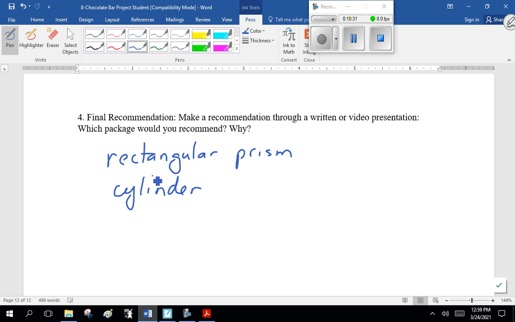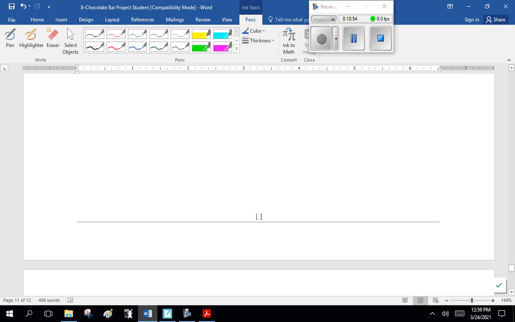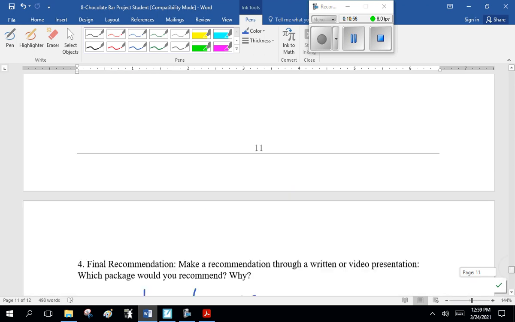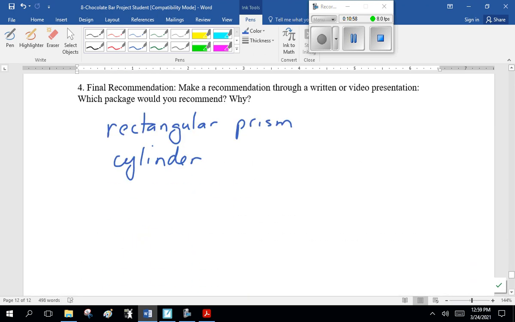Here, use your artistic talent and tell me why. You think the cylinder looks better, or it's easier to make, or the surface area is smaller, so you need less packaging. That's probably a better one than artistic skill, but many of you impress me with your artistic skill. Show me something. Okay? Now, you've got one period to work on this, and notice how it's sort of a review for all of this. Got to get it done and hand it in. If you have any questions, shoot me an email. Otherwise, good luck.